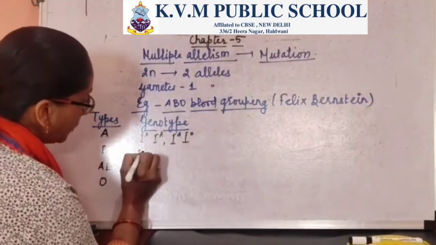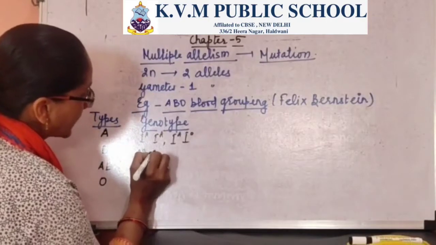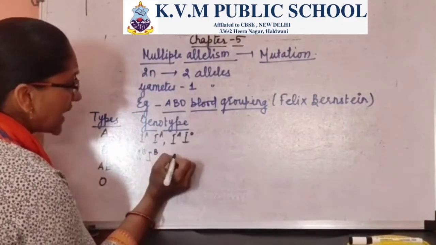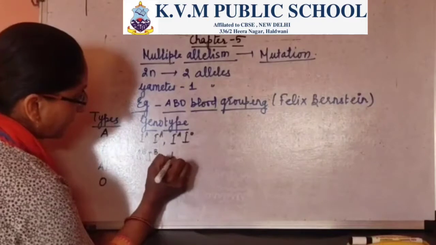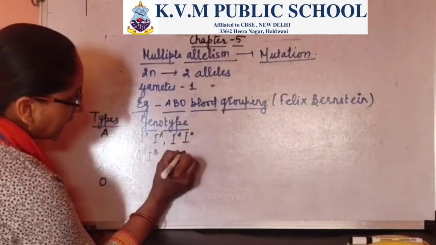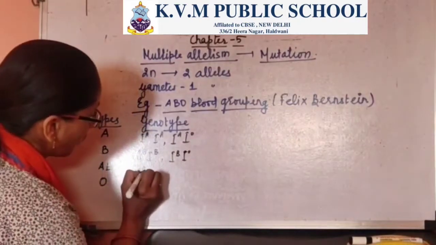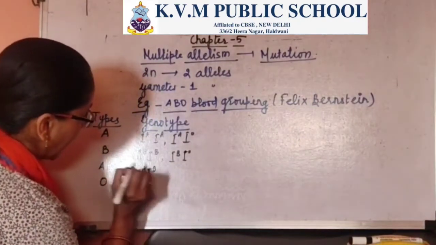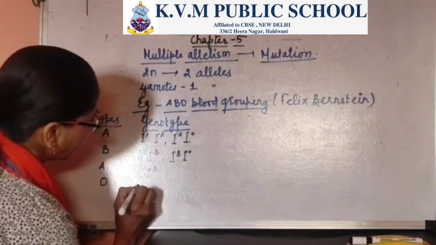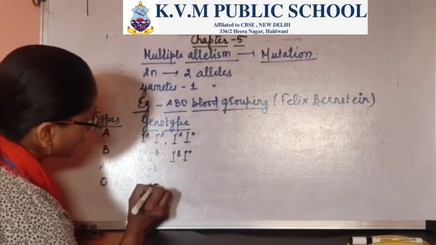For B, we'll write the genotype IB IB, which is homozygous dominant, and again the heterozygous variety IB i. After that, we'll have the co-dominance exhibited by A and B, IA IB. And finally, we'll have ii.